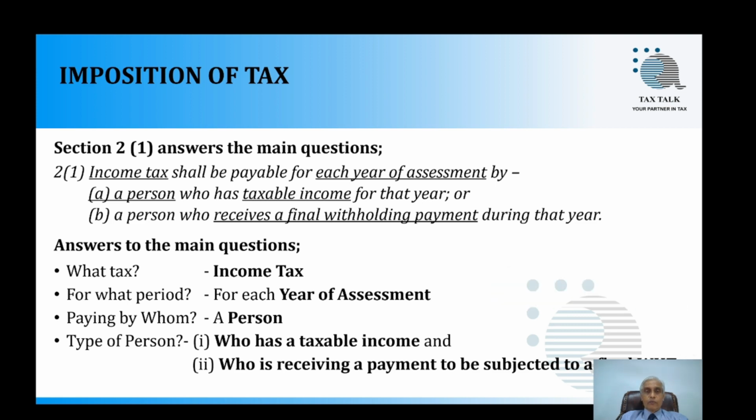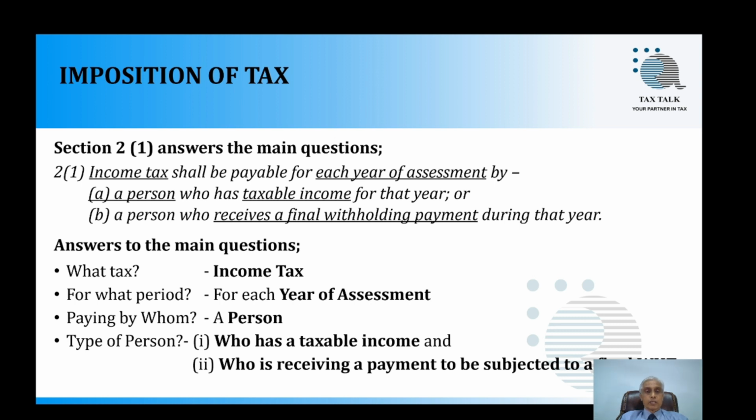Now, we'll try to find the answers for our questions. A lot of questions are answered with section 2.1. Again, we'll read that and try to understand. Income tax. What tax? Income tax. Then shall be payable for each year of assessment. For what period? Each year of assessment. Then a person. By whom are the taxes to be paid?